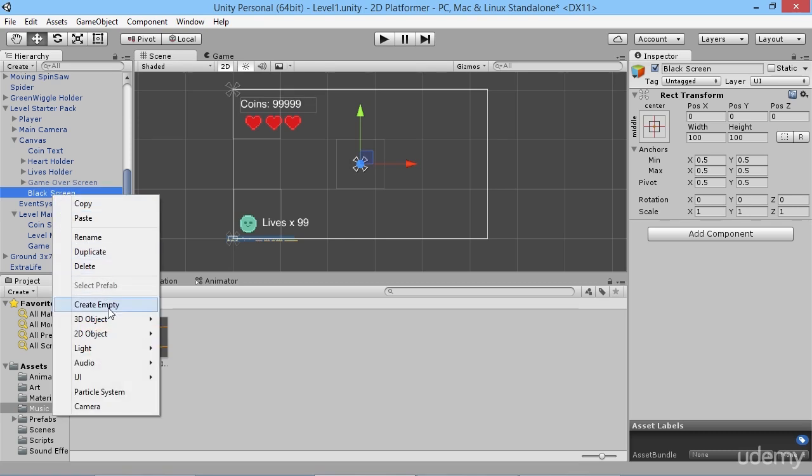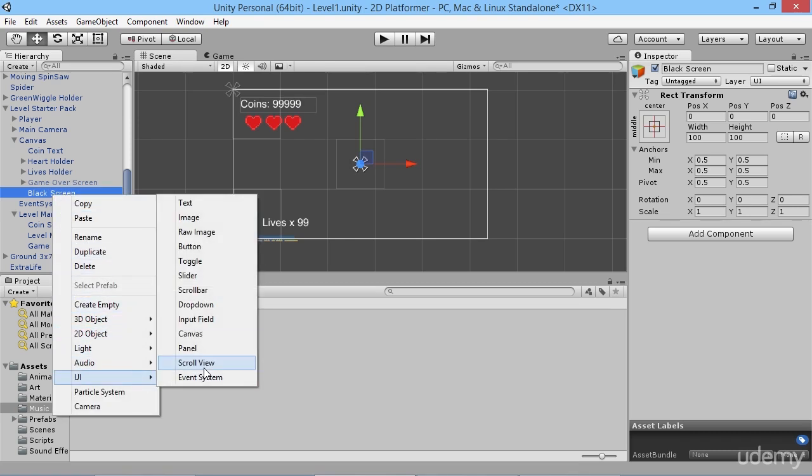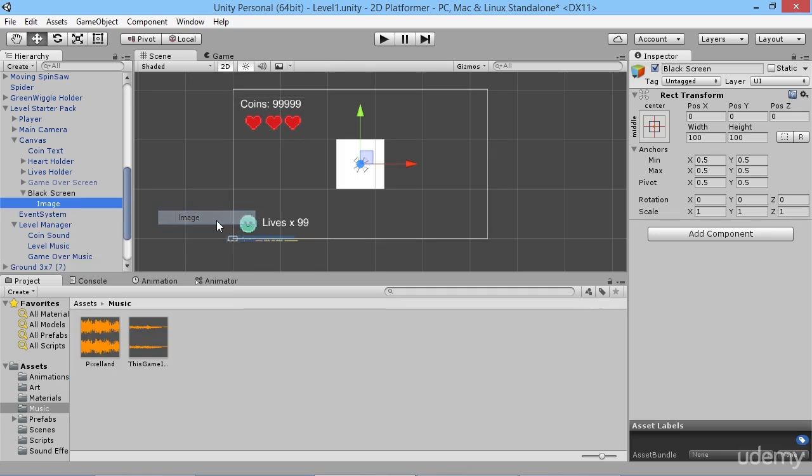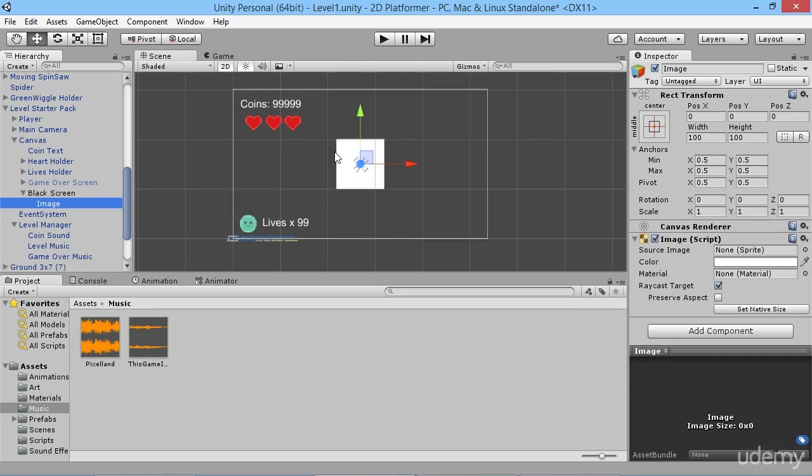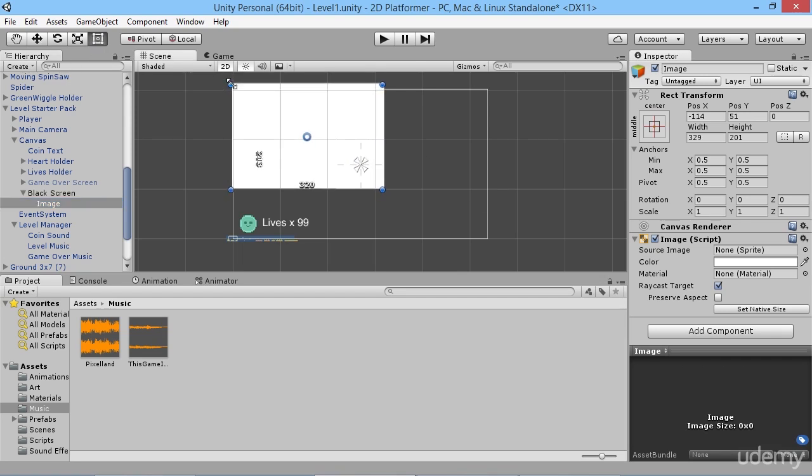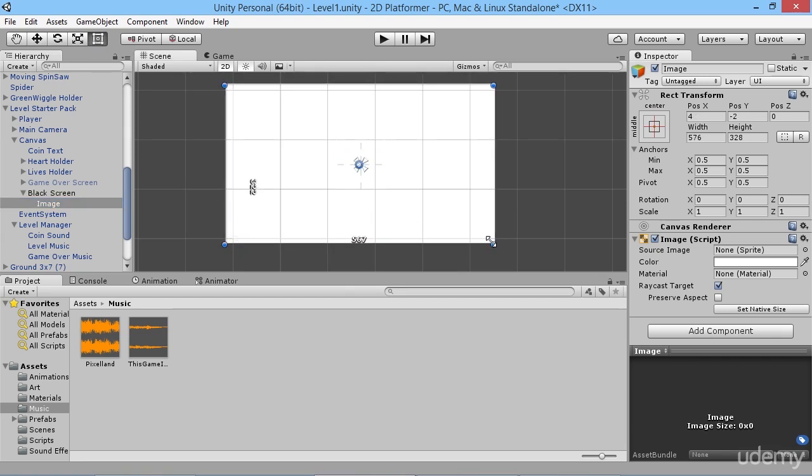Okay, and then within that, we're going to create a new UI image. And you can see it starts off as this big white thing. So for the moment, we'll just leave it like that for a second, and we're just going to drag it out so that it's big enough to cover our canvas.